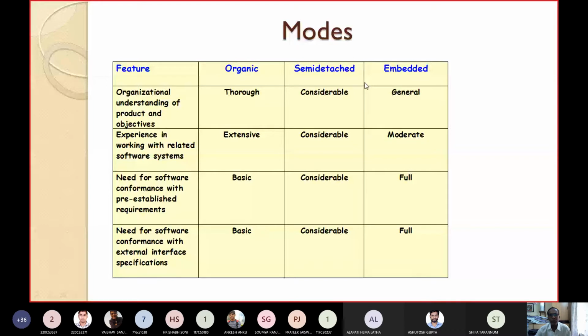You have to use your experience. The first problem is to identify which mode the given product comes under: organic, semi-detached, or embedded. Accordingly, we then have to choose the values of C and K for estimating the size and effort.